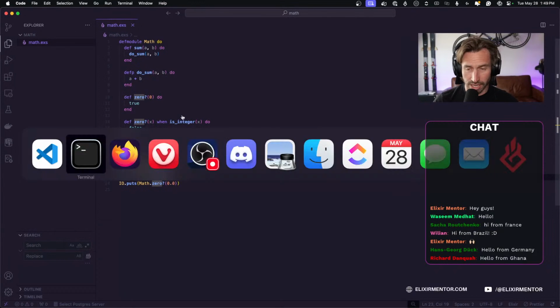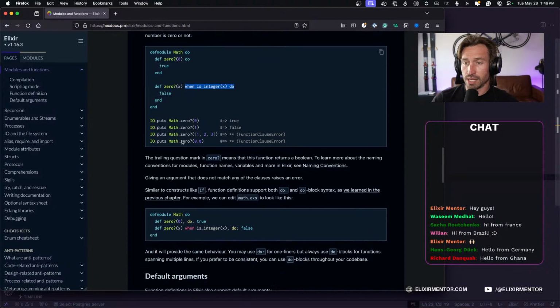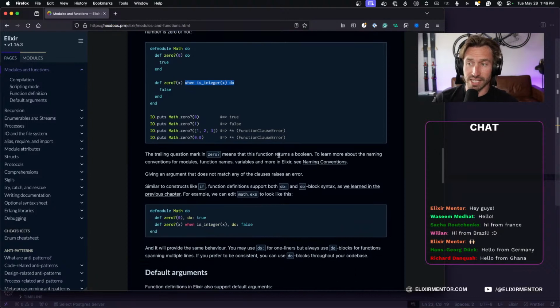All right, cool. Back to the documents. So the trailing question mark in zero? means that this function returns a Boolean. This is a very common naming convention with Elixir. In a lot of other languages, you'll see something like is true, or what's a better example, like is_integer, right? If it returns a Boolean, you'll normally be throwing a question mark on there. So in this case, we're checking for 0, and the question mark just helps us know that it's going to return a Boolean.